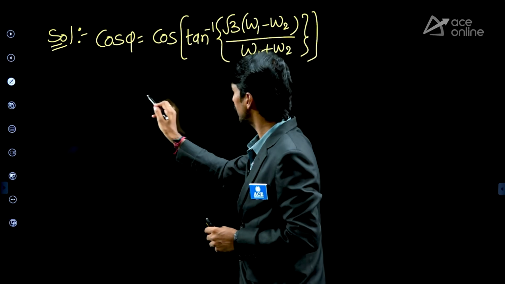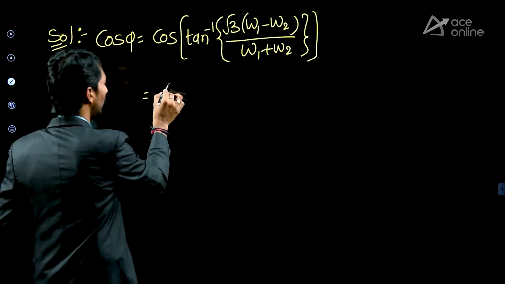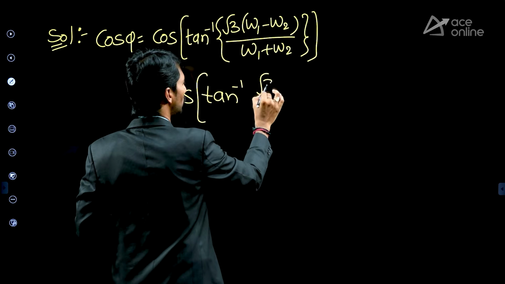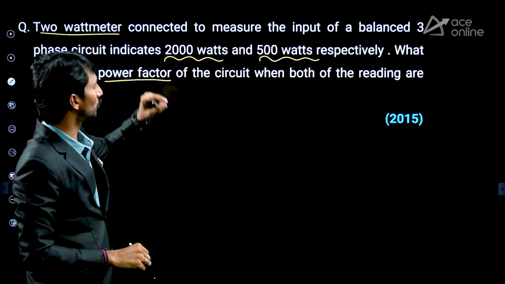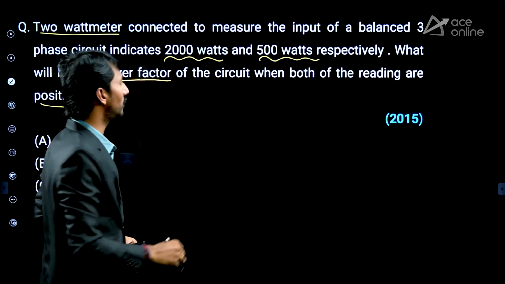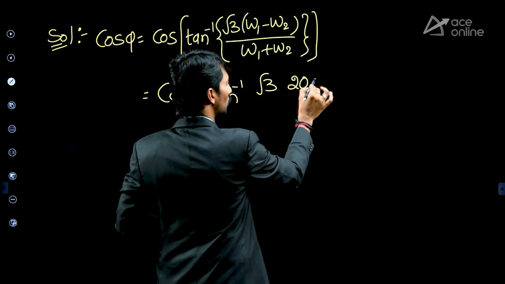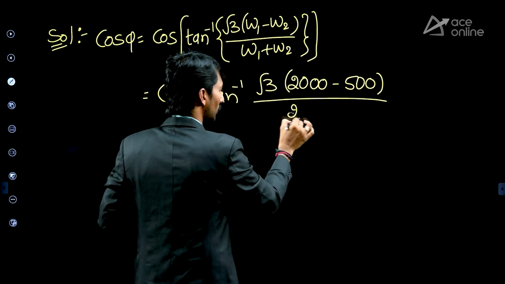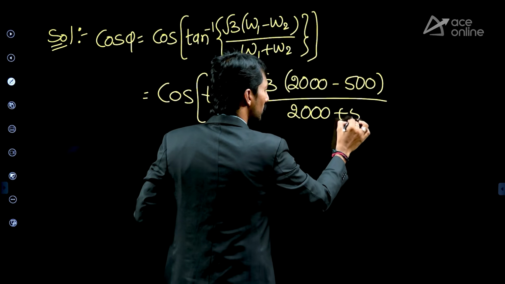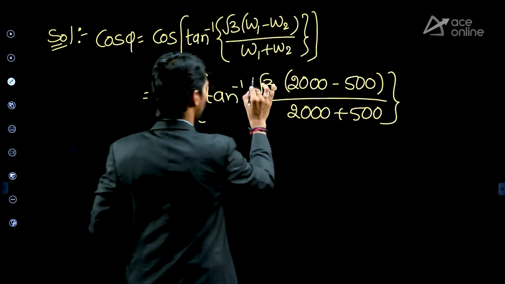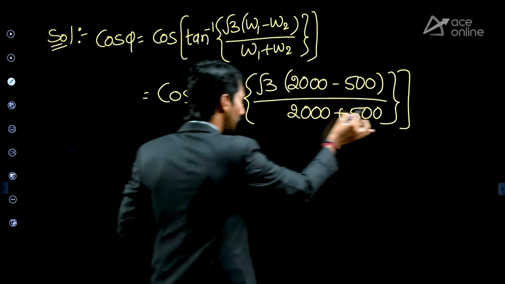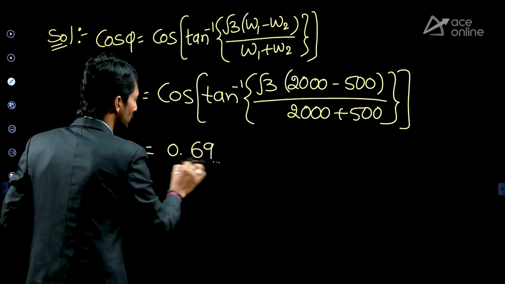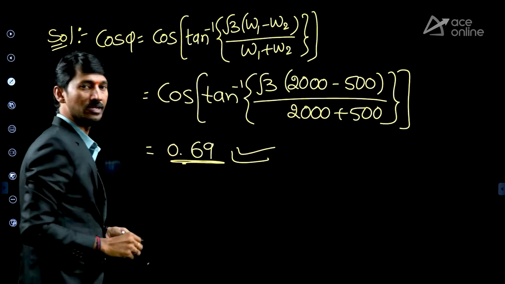Okay, right. Now, sir, what is the corresponding wattmeter reading they have given? Cos of tan inverse root 3. One wattmeter is 2000, other wattmeter is 500. So therefore, let us substitute 2000 minus 500 by 2000 plus 500. You need to simplify this. If you simplify this, you are going to get 0.69 something.